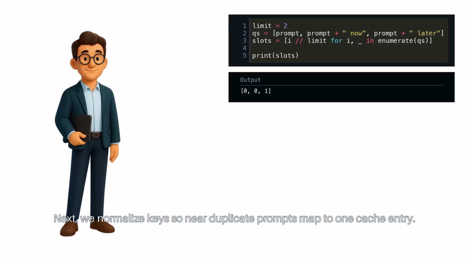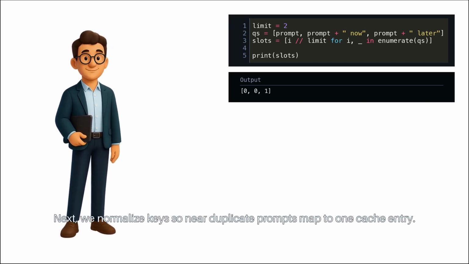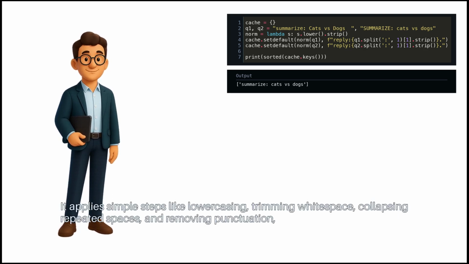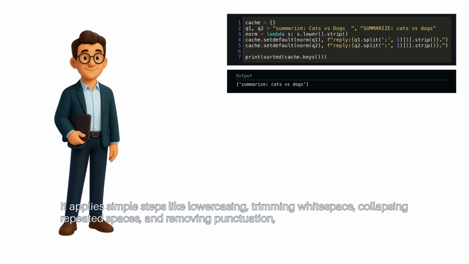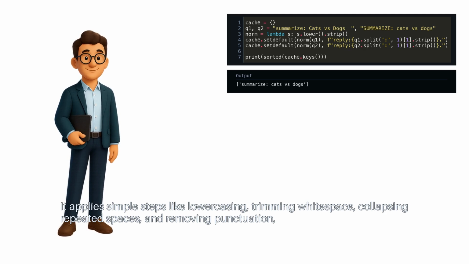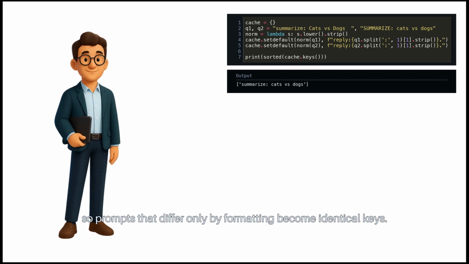Next, we normalize keys, so near duplicate prompts map to one cache entry. This snippet normalizes keys so near duplicate prompts map to one cache entry. It applies simple steps like lowercasing, trimming white space, collapsing repeated spaces, and removing punctuation, so prompts that differ only by formatting become identical keys.